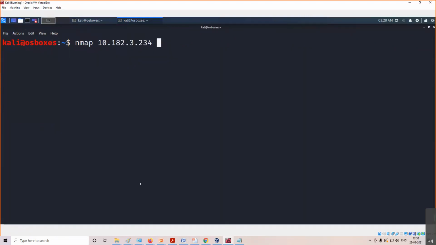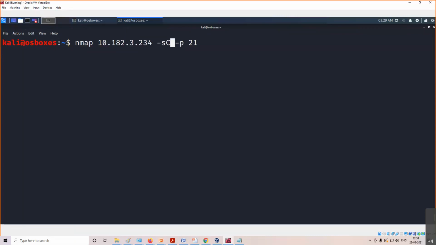Okay, I'll show you how you can use the Nmap Scripting Engine. The default script scan is -sC, and I'll add -p 21. So till here, you know, right? -p21 means on port number 21 on this application, 10.182.3.234, whatever is running, please tell me. I'm telling Nmap, if I put the scan type small s with C, it means run the scripts provided by Nmap. Now, what are the scripts?